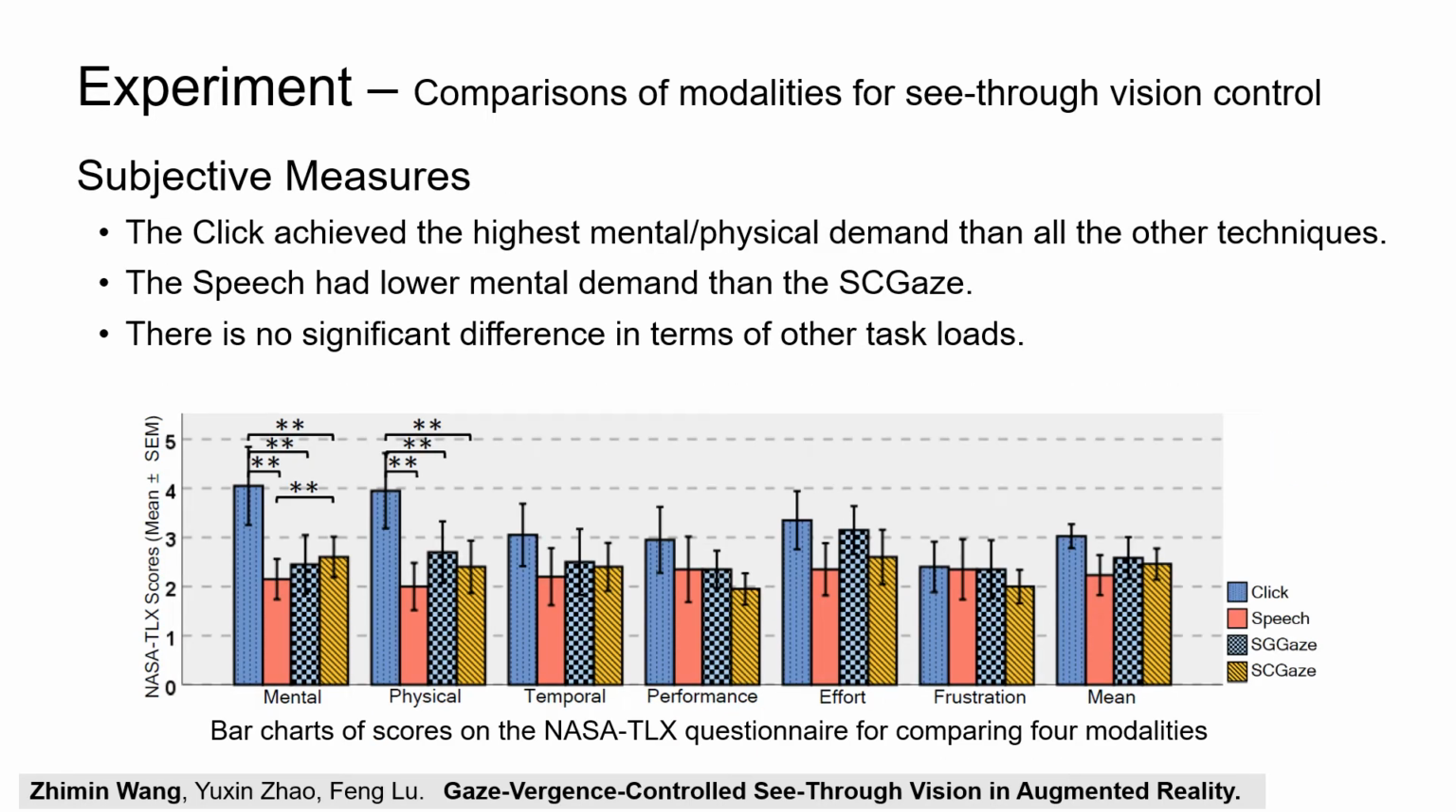The NASA TLX questionnaire demonstrated that the click achieved the highest mental and physical demand of all the techniques. The speech had a lower mental demand than the SC gaze. There is no significant difference in terms of other task loads.